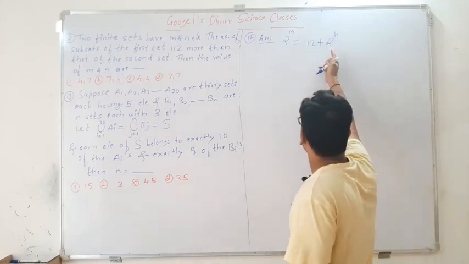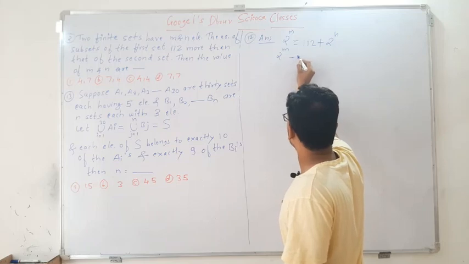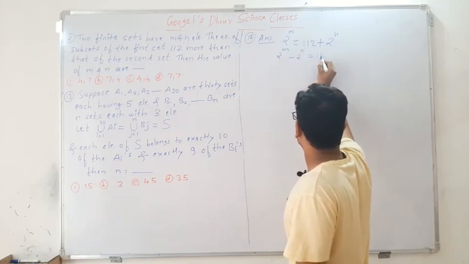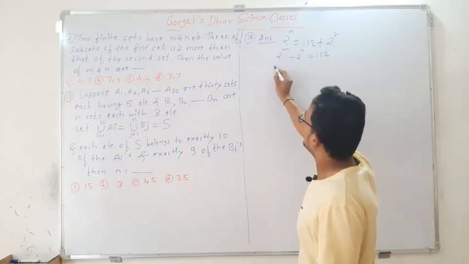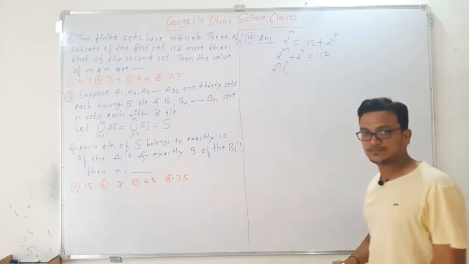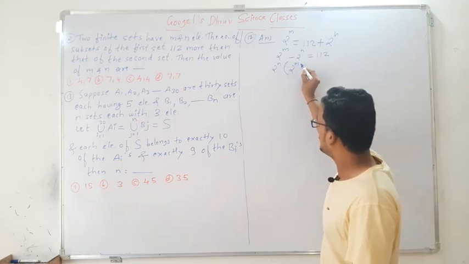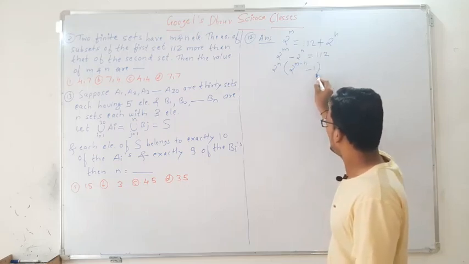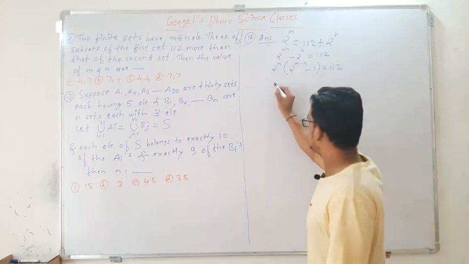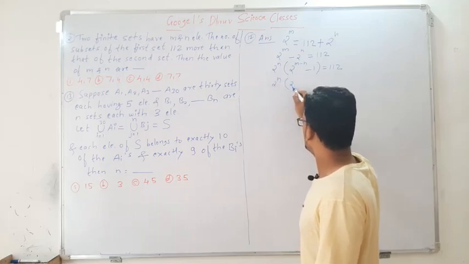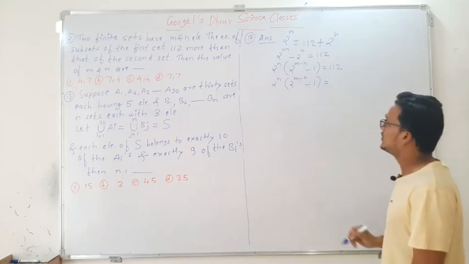Now what you can do is transfer 2 to the power n to the LHS, so it will be 2 to the power m minus 2 to the power n, which is equal to 112. Now, in 2 to the power m minus 2 to the power n, 2 to the power n is common. If I take out 2 to the power n, then we get the result 2 to the power n into (2 to the power m minus n minus 1), which is equal to 112. How can we write this?